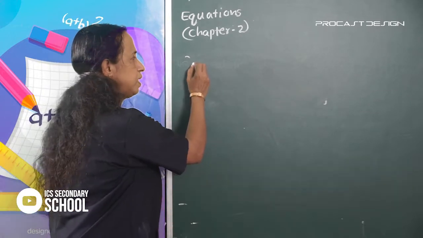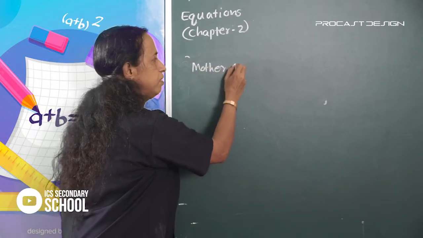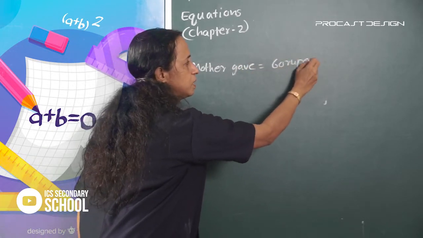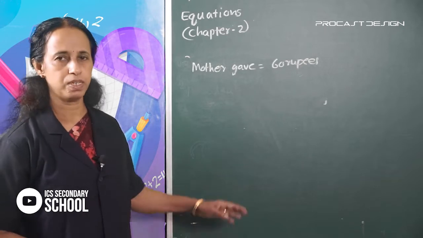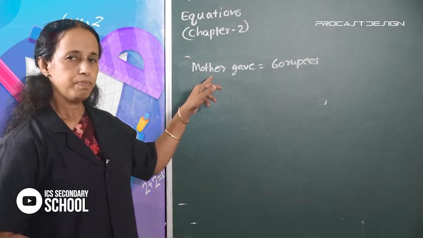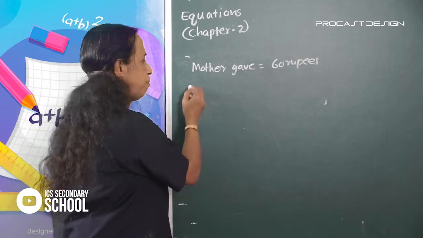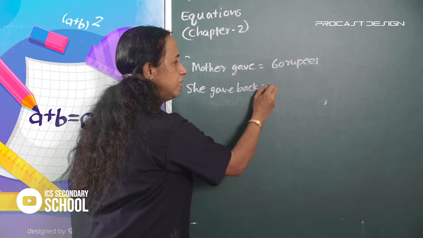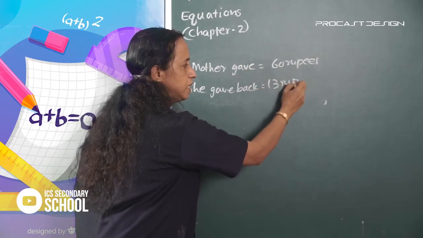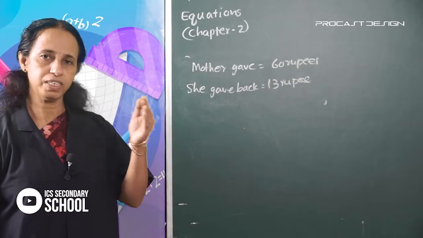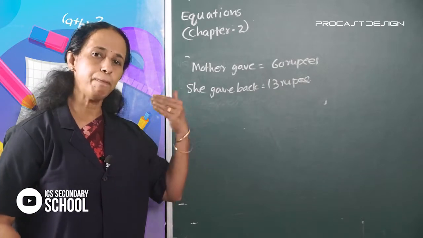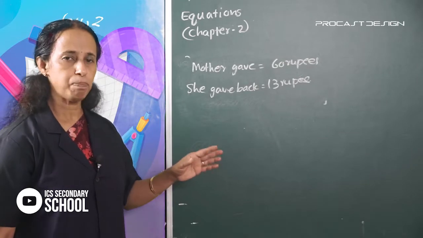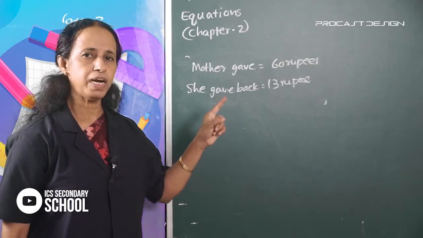Look, mother gave 60 rupees. She gave back 13 rupees. What is the price of the book? Find the price of the book.